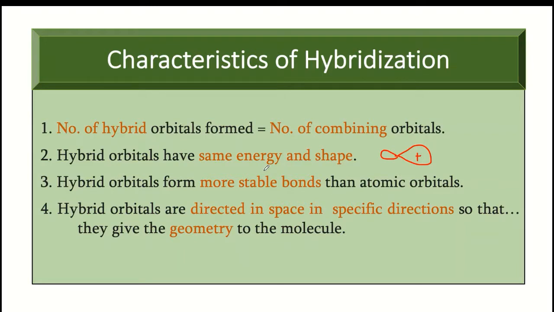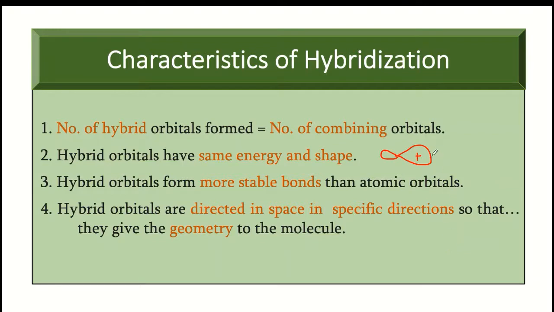If we take the combination of s and p, the hybrid orbital has the characteristics of both the s orbital as well as the p orbital of the same atom. Hybrid orbitals can give more stable bond formation than the atomic orbitals, and hybrid orbitals are directed in space in a specific direction so that we get the geometry of the molecule. So based on the hybridization, we can determine the geometry of the molecule.